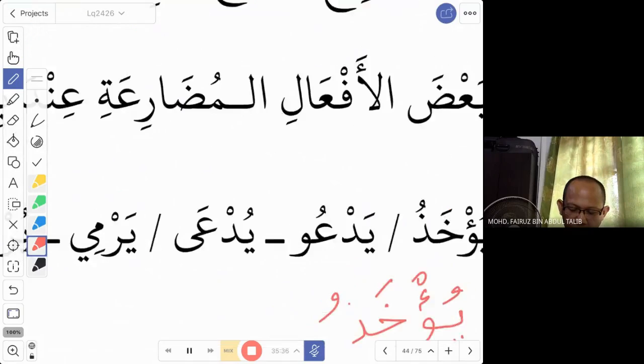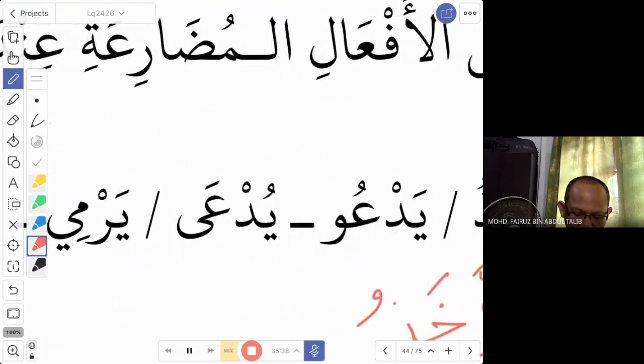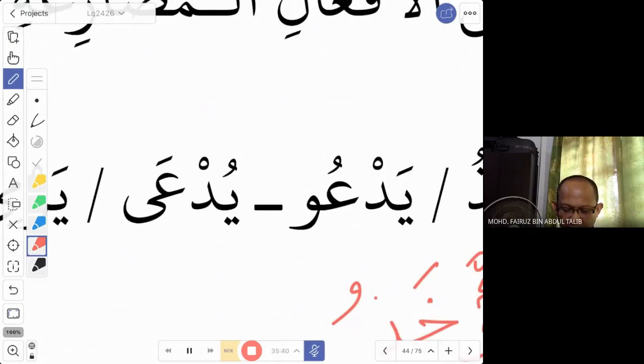Number 2, yad'u, yud'a. Yad'u, yud'a, invite. Okay, so what happened here? So the rule is similar: yu, and then ain with a fatha. But what happens if we remain the waw? Or we retain the waw?